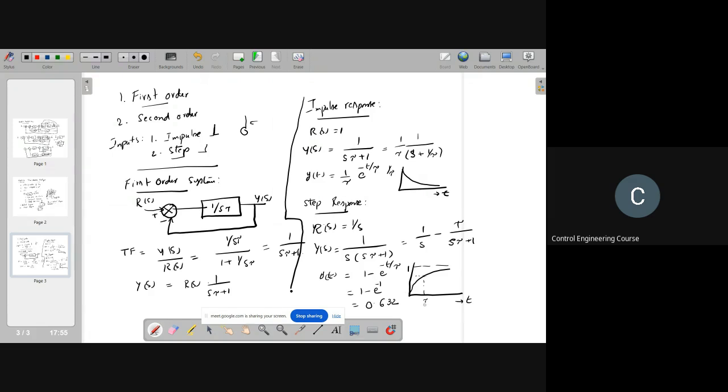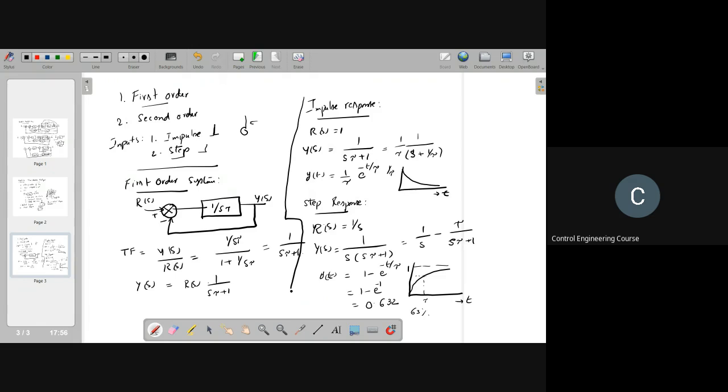Tau is called the time constant of the system, which is the time taken for the system to reach 63% of its final value for the step input. So the time constant tau tells you how fast the system is responding to the input.